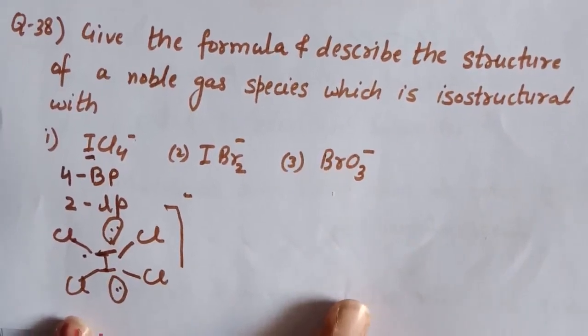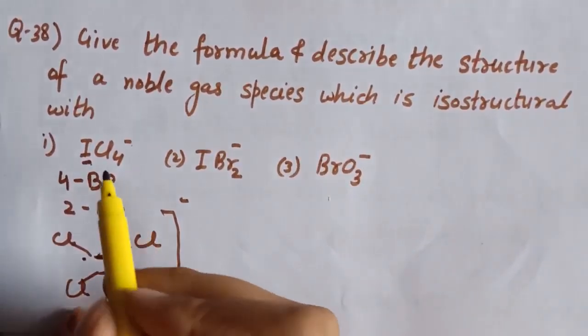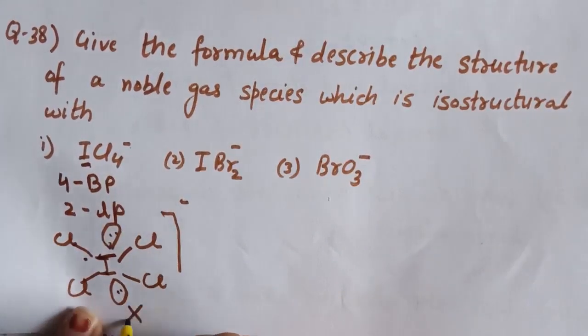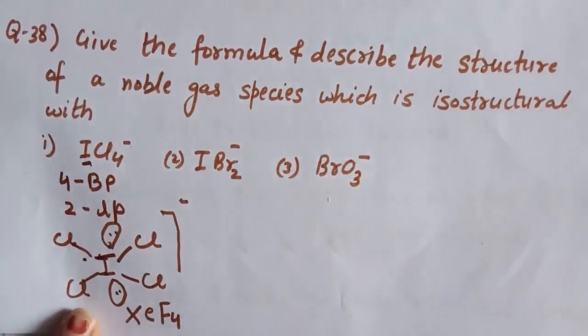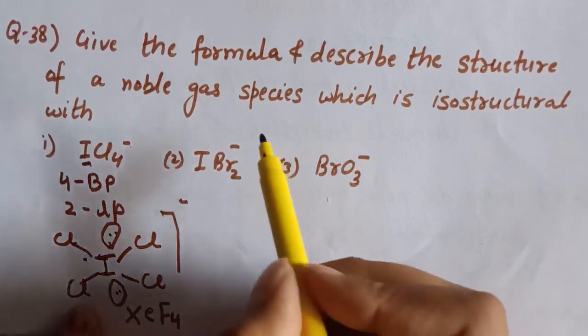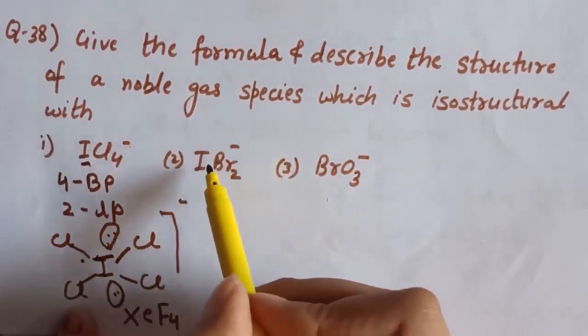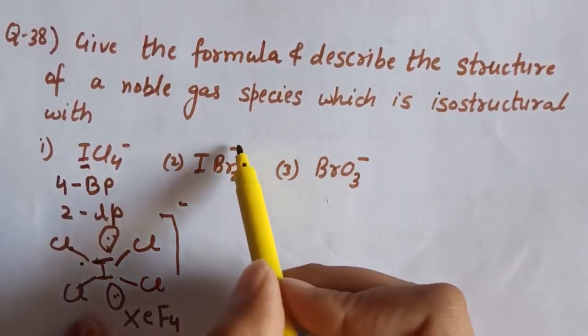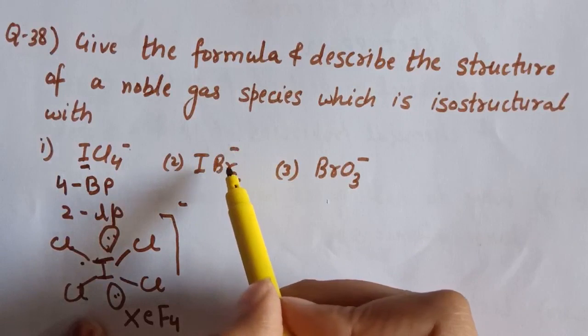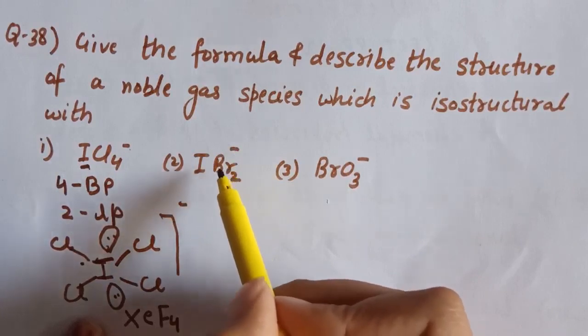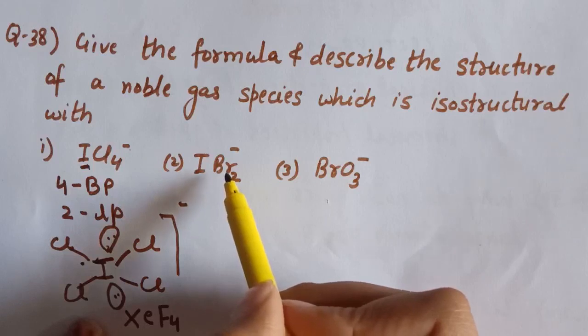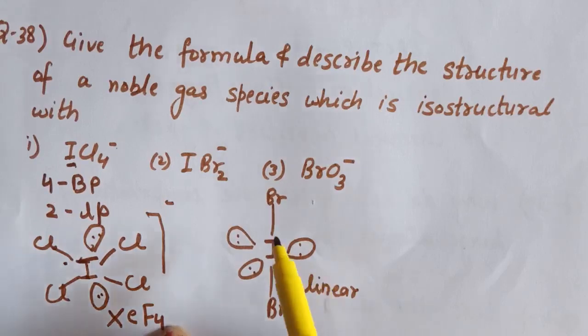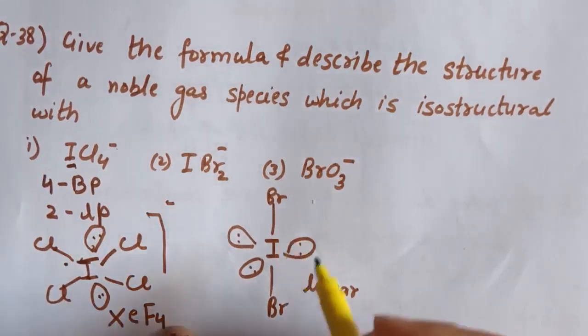Now the noble gas which is isostructural with this ICl4- is XeF4. XeF4 has 4 bond pairs and 2 lone pairs. So ICl4- is isostructural with xenon tetrafluoride. Next is IBr2-. Here again on iodine we have 8 electrons. Out of 8 electrons, 2 will be involved in bond formation with 2 bromine atoms, and we are left with 6 electrons, that is 3 lone pairs of electrons, and this is the linear shape of IBr2-.